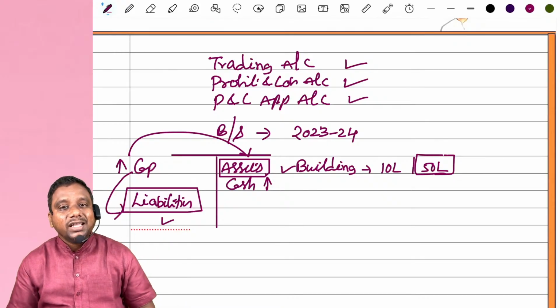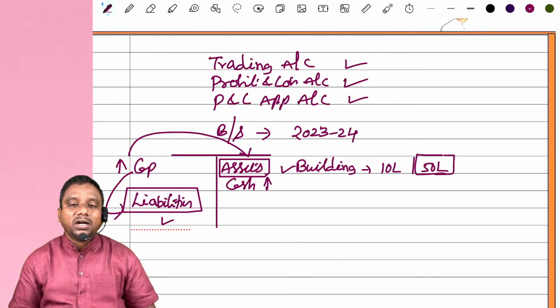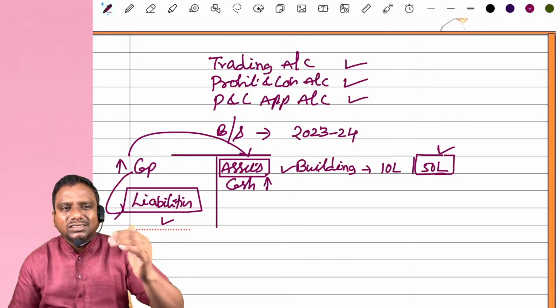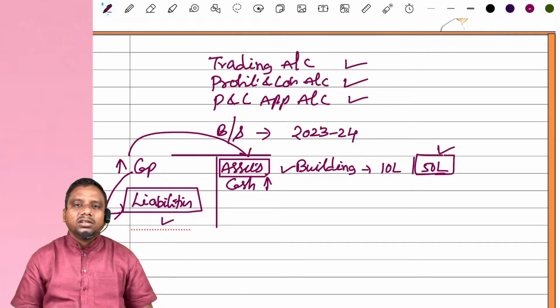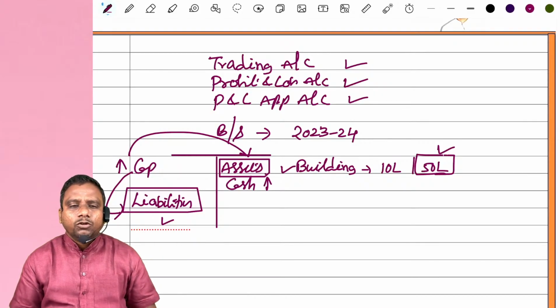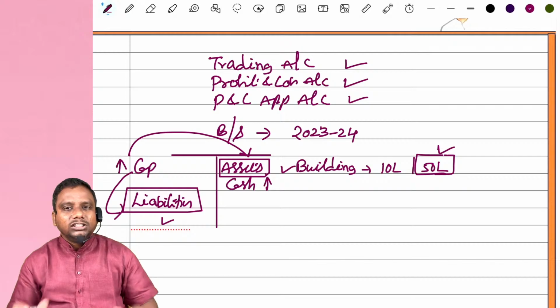Actually, this building was there in the business before admission of this partner. Now the building was sold. Why should the existing partners think, why should I give this profit to the new partner? Because this building was there before his admission. Now we are selling, this profit we should enjoy.